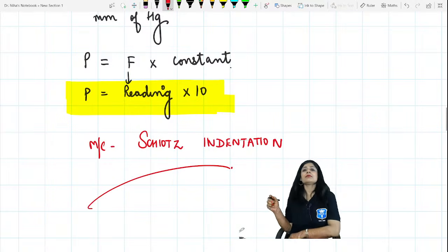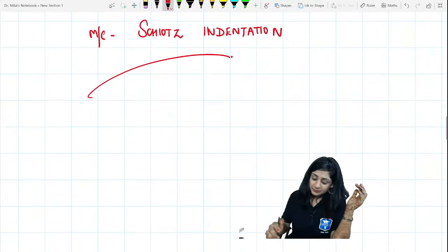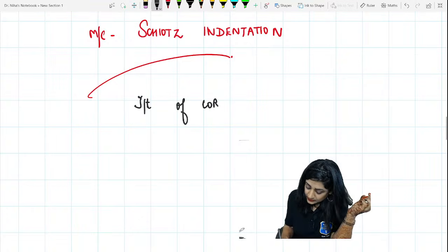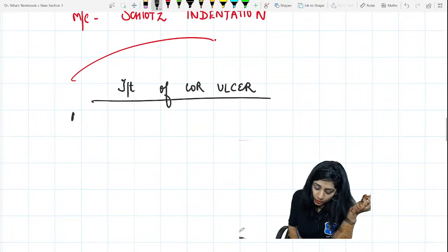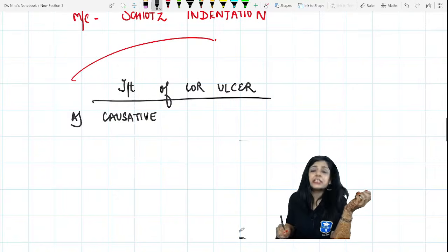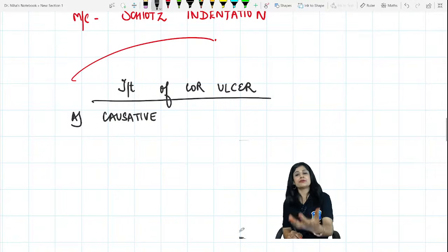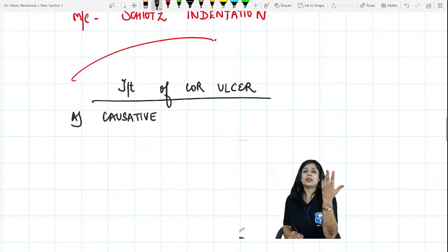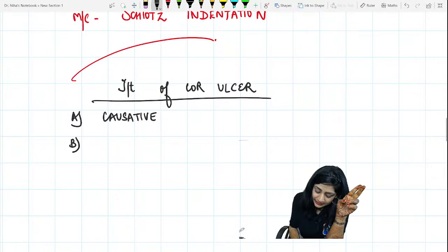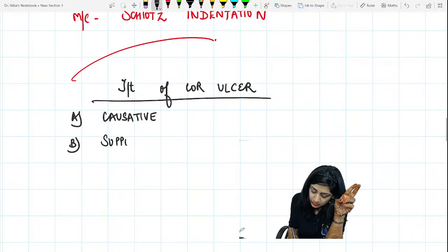So let us discuss the treatment of the corneal ulcer also, in order to complete our topic. We have seen that one was your causative treatment: antibacterial, antifungal, antiviral or antiprotozoal, like we were having polyhexamethylene biguanide with propamidine. Okay? Another one is your supportive treatment.